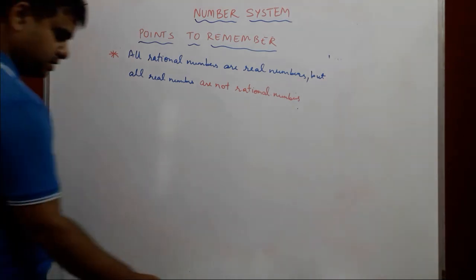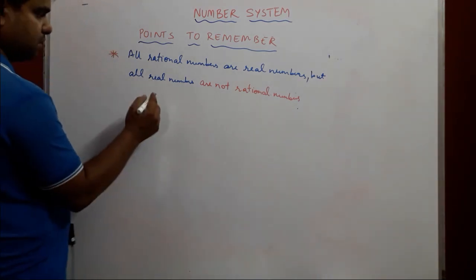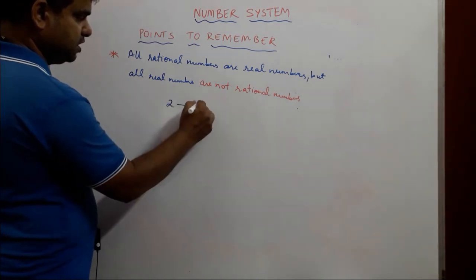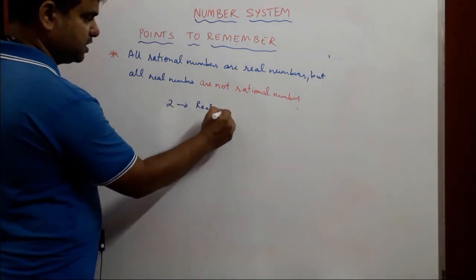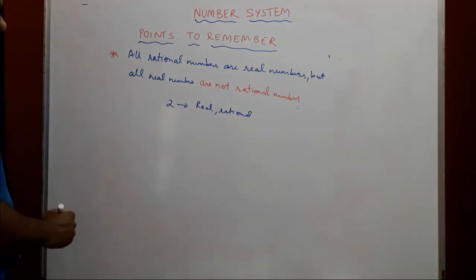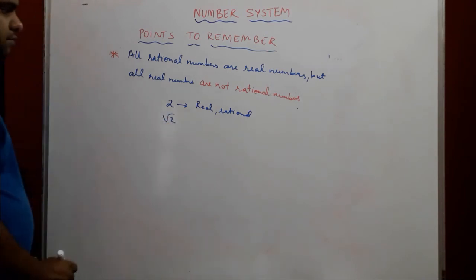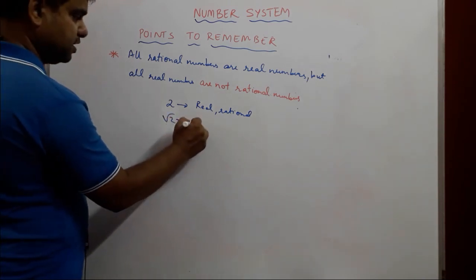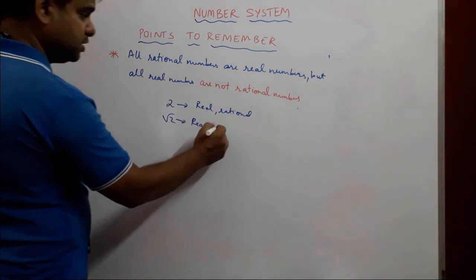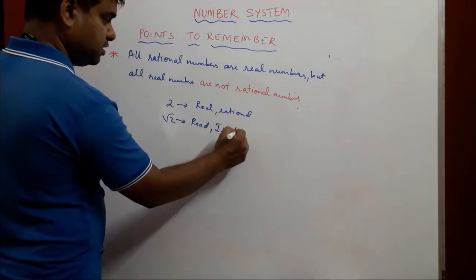For example, we take 2. It is a real number as well as a rational number. But root 2, it is a real number, but it is not a rational number. So it is an irrational number.